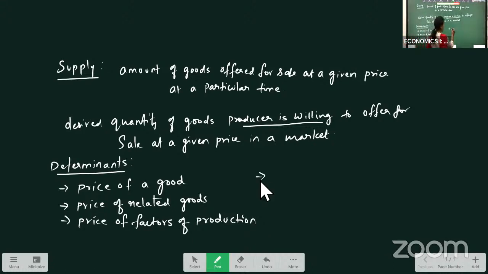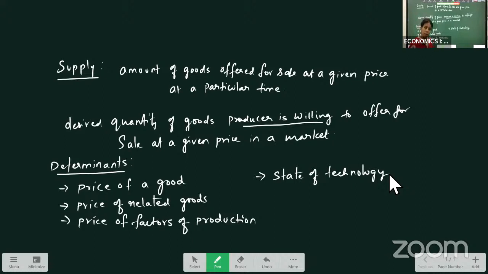Another factor which is a determinant here is state of technology. What technology are we using for our production? For example, in your business, if we use the best or advanced technology, more production is possible, more output we can produce. Whereas if we use outdated technology or old methodology, production will be less, means the quantity we are producing.